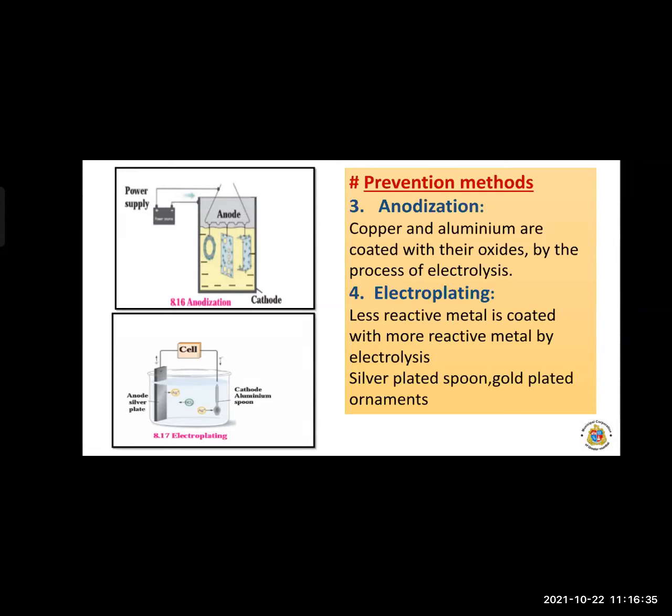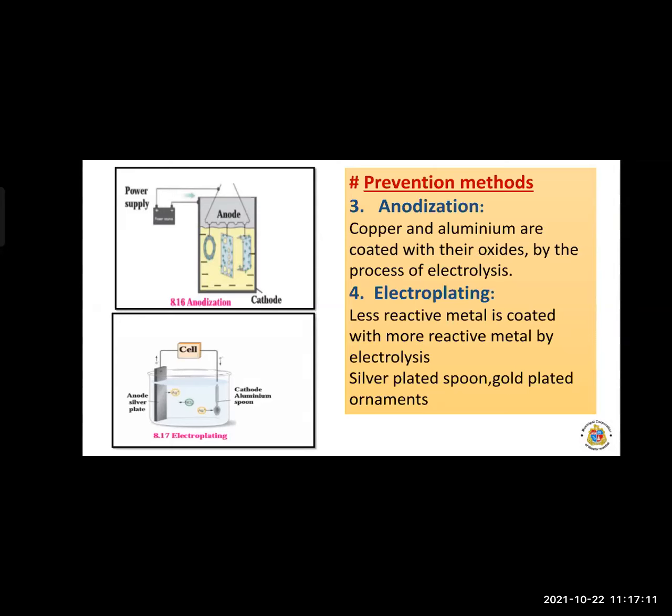The lining of the container or vessels is nothing but the cathode. So the oxide layer which is strong and uniform all over the surface is useful to prevent the corrosion of the metal. The first sentence is important: metals like copper and aluminum are coated with a thin and strong layer of their oxides. That process is nothing but electrolysis.